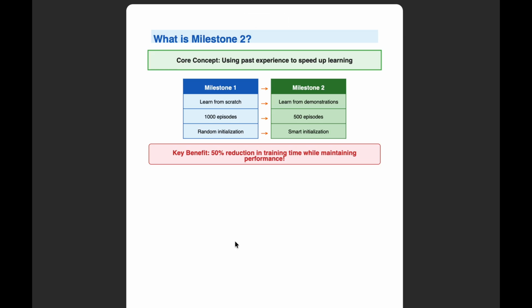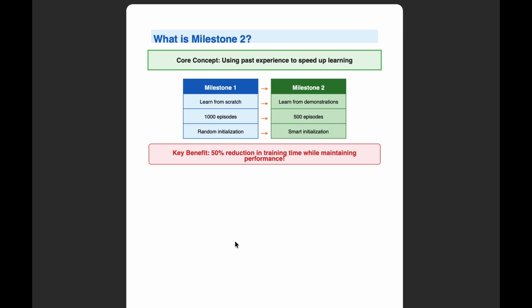So, what exactly is milestone 2? The core concept here is simple but powerful: using past experience to speed up learning. Looking at this comparison table, you can see the key differences. While milestone 1 learns from scratch with random initialization over 1000 episodes, milestone 2 takes a smarter approach. It learns from demonstrations with intelligent initialization.